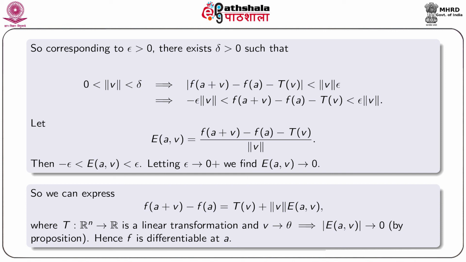Now, epsilon is an arbitrary positive quantity. If we let epsilon tend to 0 plus, we can easily find EAV tends to 0. Thus, we can express f of a plus v minus f a equals t v plus norm v EAV, where t from Rn to R is a linear transformation and v tends to theta implies mod EAV tends to 0. Hence, f is differentiable at the point A.